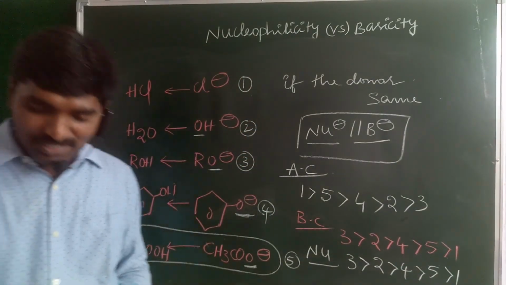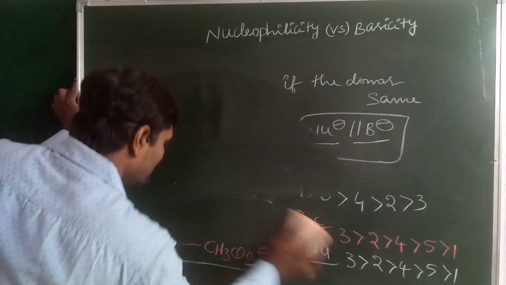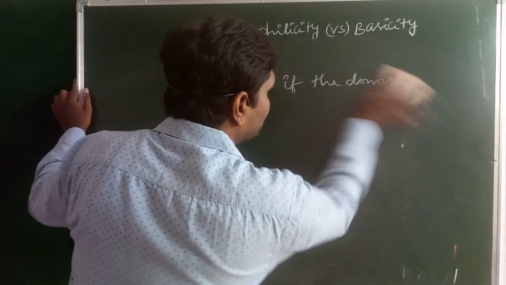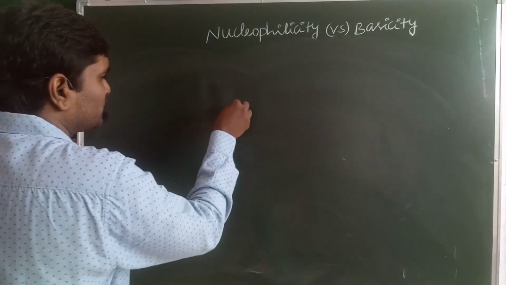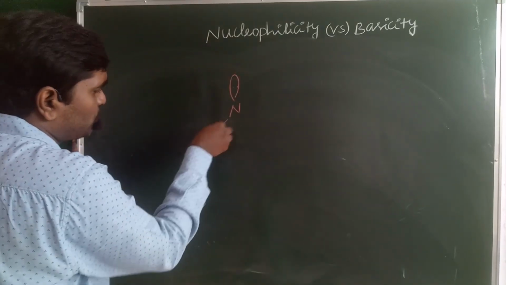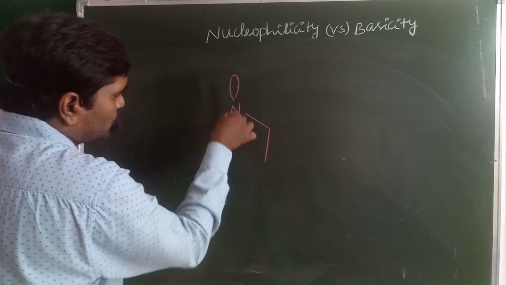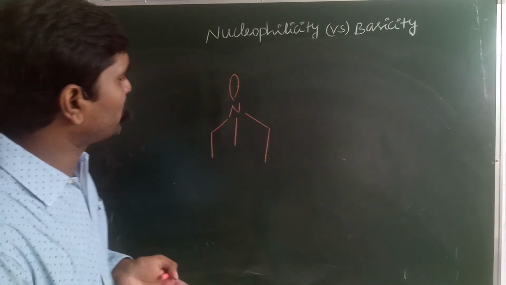Okay guys, next one. Another important factor. When you take this example, maybe nitrogen is bonded with two ethyl groups and one methyl group, with a lone pair of electrons present on nitrogen.